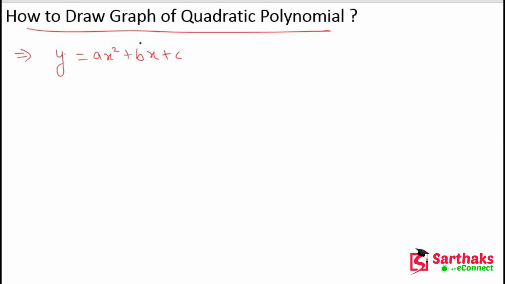With the help of this quadratic polynomial, we can draw the graph of a parabola, because the graph of a quadratic polynomial is a parabola. Simple. The parabola may be in upward direction, or it may be in downward direction. So the direction of the parabola depends on this equation.